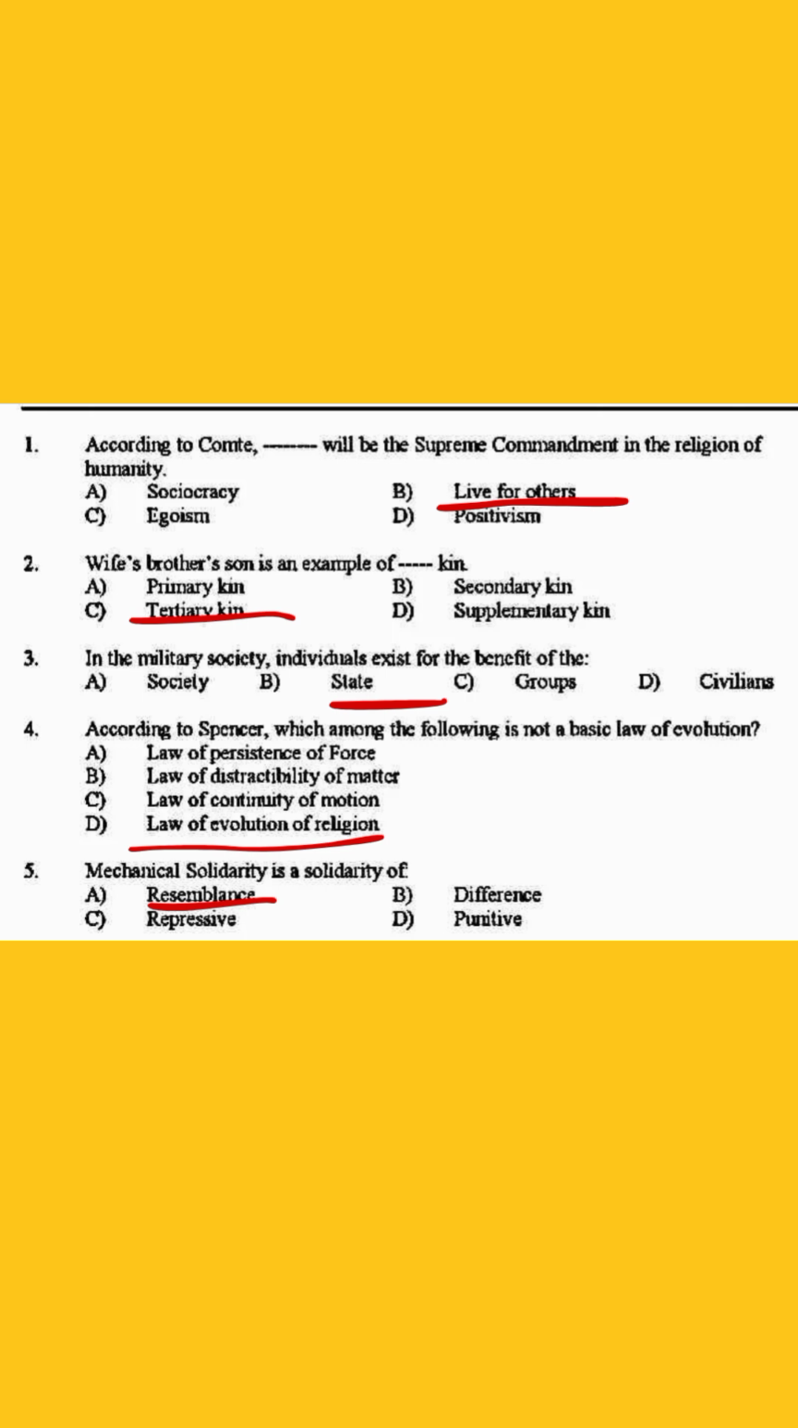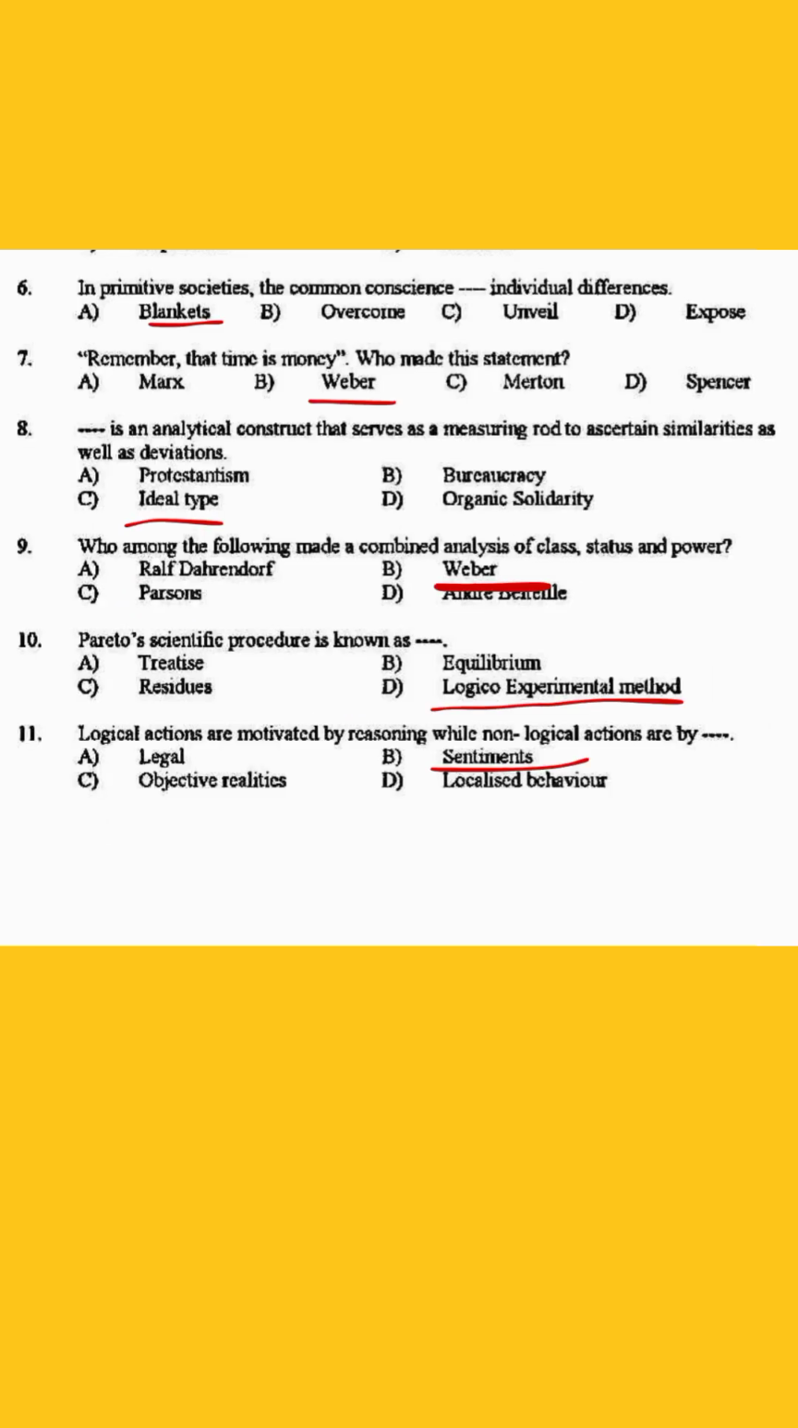Fifth question: mechanical solidarity is a solidarity of dash. Answer is resemblance. Sixth question: in primitive societies, the common conscience dash individual differences. The answer is blankets, option A.